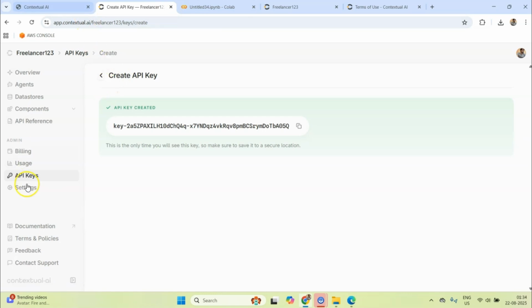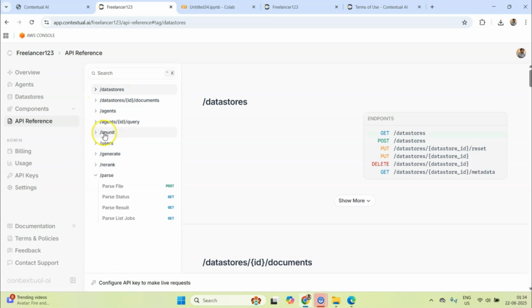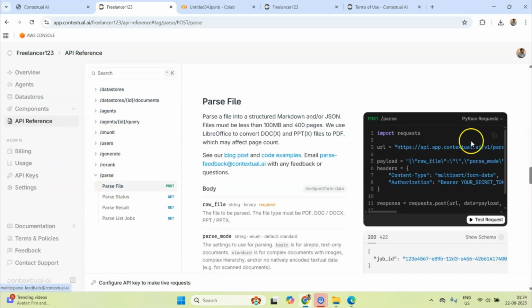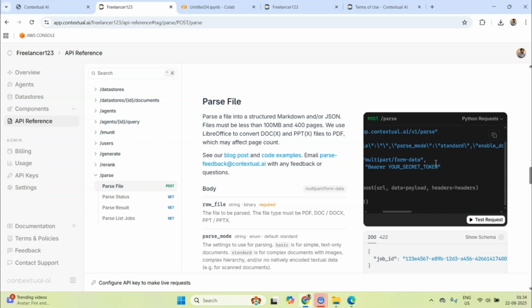You can possibly push documents. For example, let me go to the API reference and open parsing file. Now what I can do is have a raw file and push it.